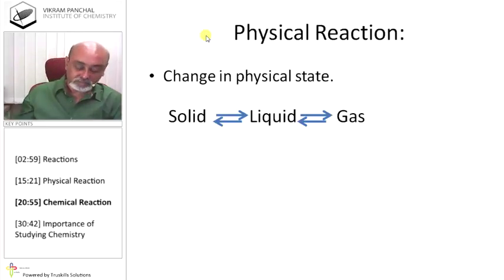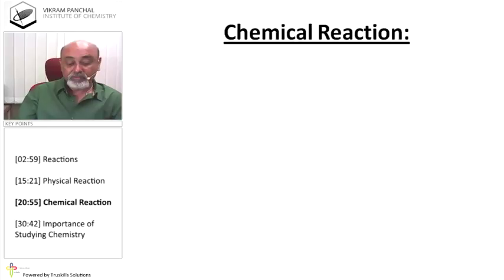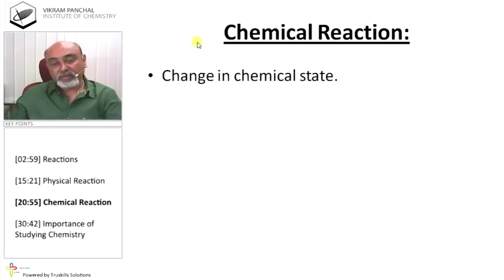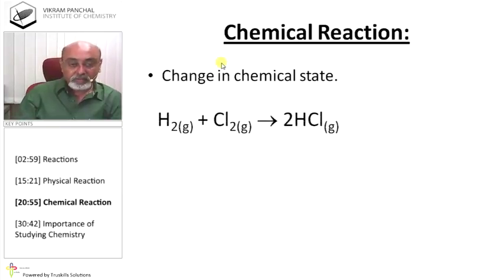Next, chemical reaction. In a chemical reaction, you will find change in chemical state. Okay. So there will be change in chemical state. This is called chemical reaction. For example, in the beginning we wrote H2 plus Cl2 gives 2HCl, which is an example of a chemical reaction. Okay. So how does chemical change take place? How are H2 and Cl2 converted to HCl? That is very important. So we should know what happened during this reaction. See, there is a bond between hydrogen and hydrogen.